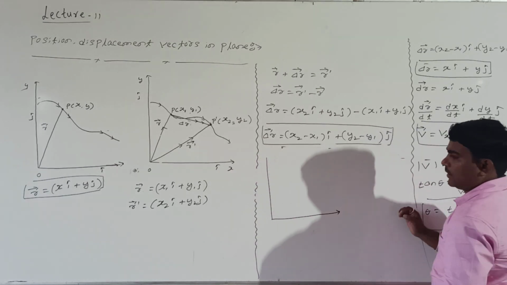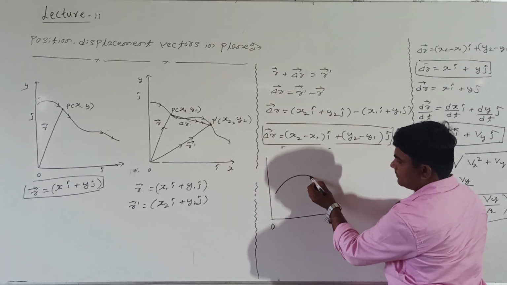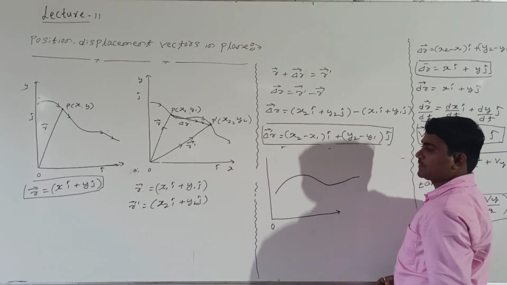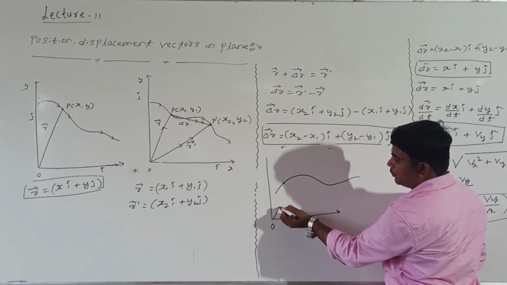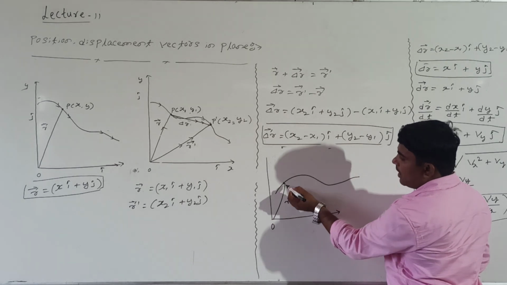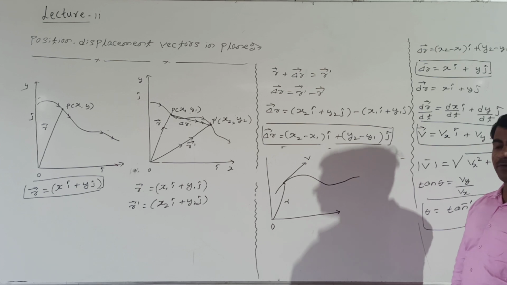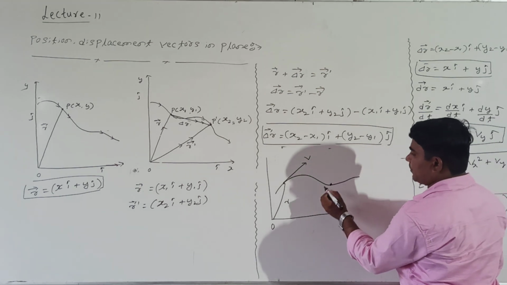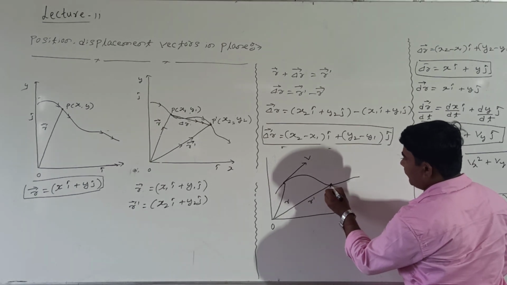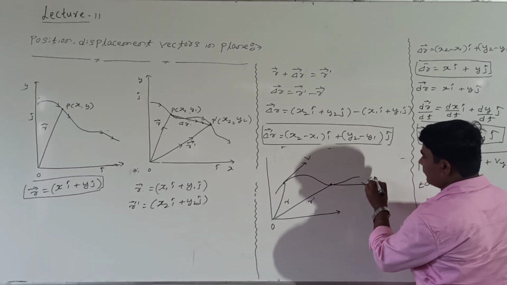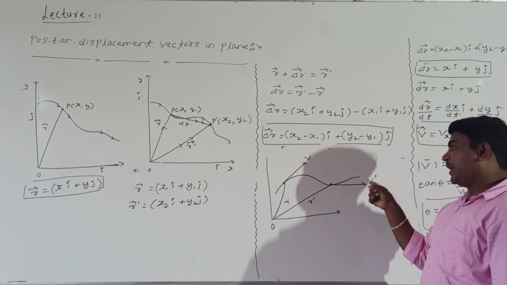Right. Look at me. Now in this case, the body was moving like this. The body may move like this, right? At this point, I am taking the position vector. At this point, this is nothing but what? Velocity v. Are you following? Now I will take this point. At this point, the position vector is r dash. Now if we draw the tangent line, this becomes velocity v dash.